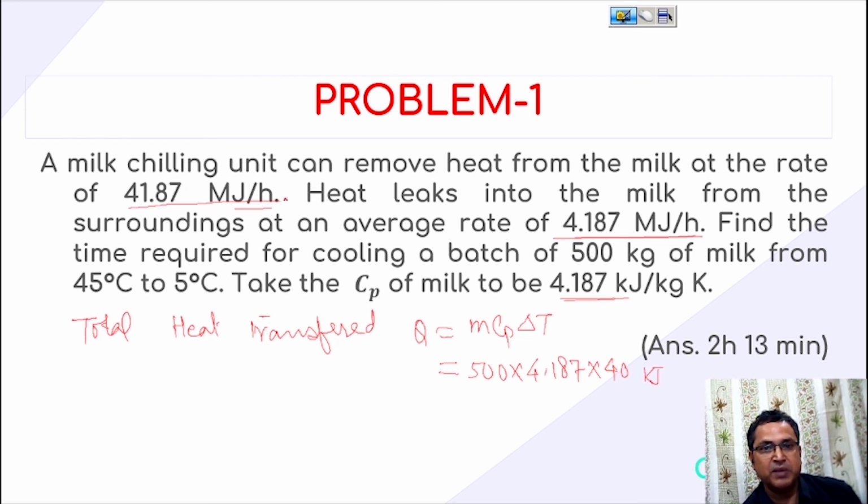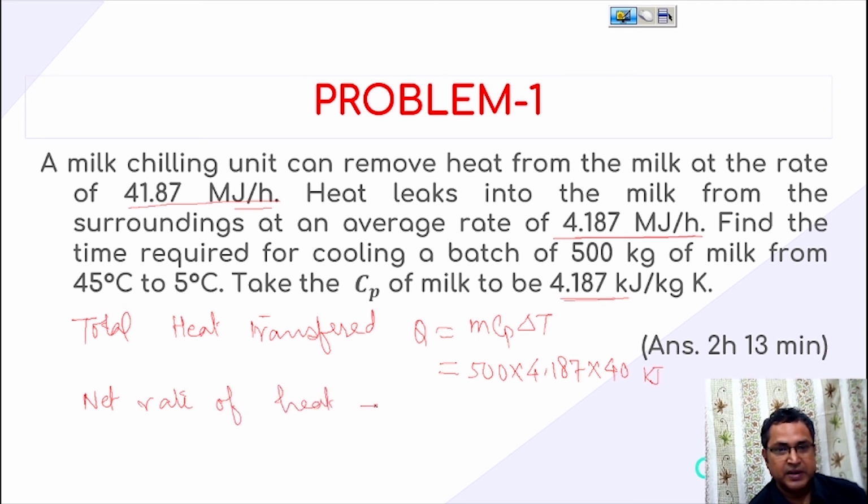And what is the rate of heat transfer? 41.87 megajoule per hour, and 4.187 megajoule per hour is the leakage, so the net rate of heat removal is 41.87 minus 4.187 megajoule per hour. So how much will be the total time required?